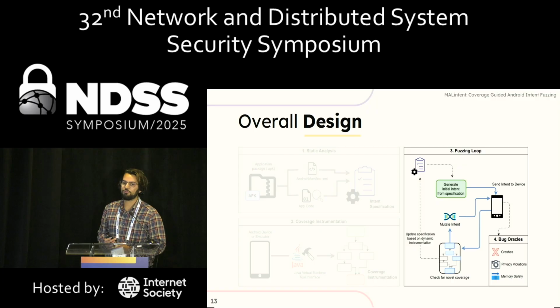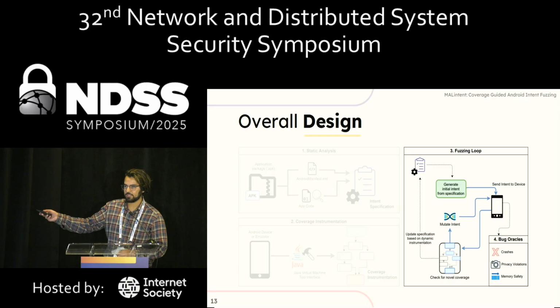These can be bad. For example, if someone can crash your dialer app, they can prevent you from dialing 911. They just repeatedly do that. But they're also extremely common in most Android applications. The two interesting ones are the privacy violations and memory safety violations. So let's first take a look at the memory safety issues.